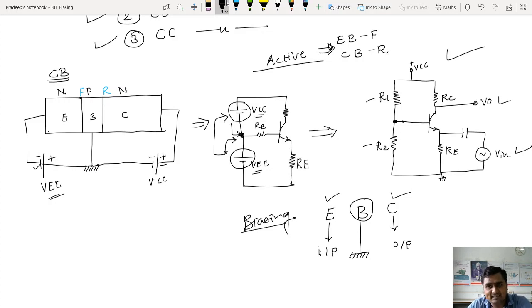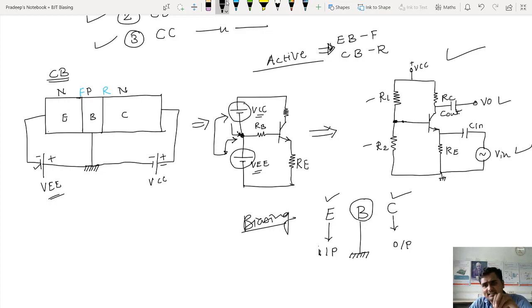Generally voltages are coupled with the help of a capacitor. So as I have coupled the input voltage with the help of a capacitor, let me connect the output voltage also with the help of a capacitor. So let me draw a small capacitor here. Yes, see, now the capacitor is also there. So this capacitor is connected at the input side, let me call it C in. This capacitor I have connected at the output side, let me call it C out.